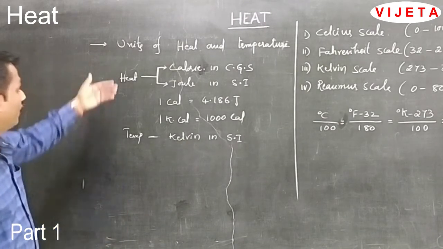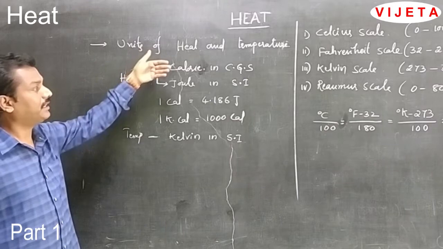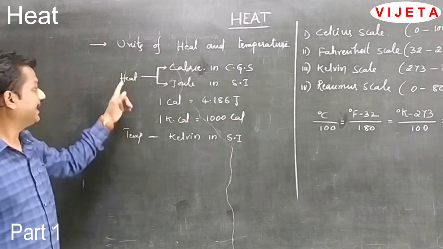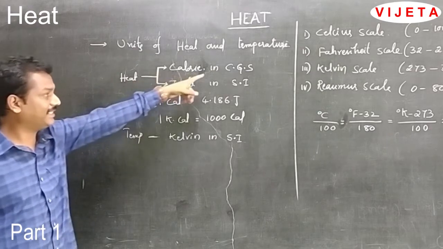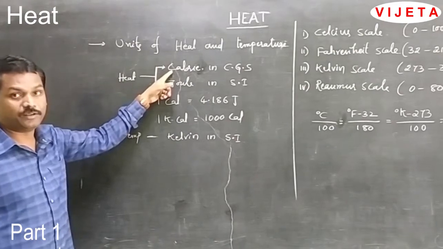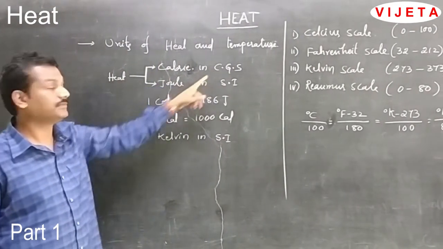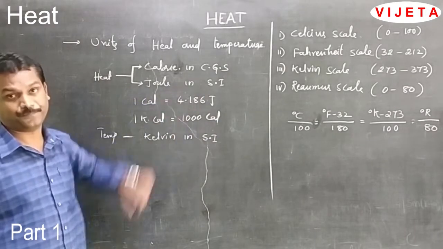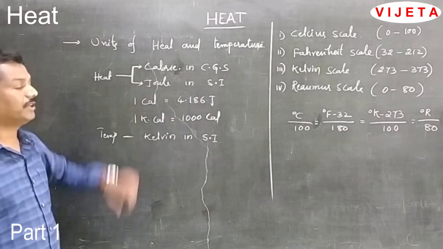Now, how can we measure heat and temperature? What are their units? Heat should be measured in the CGS system and the SI system. Calorie is the unit of heat in the CGS system. Joule is the unit of heat in the SI system. Then how can you define 1 calorie?